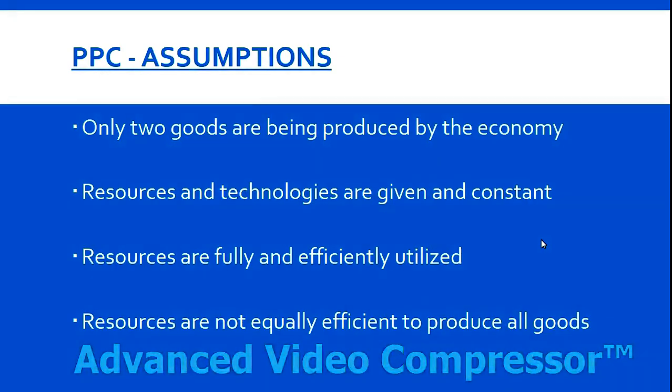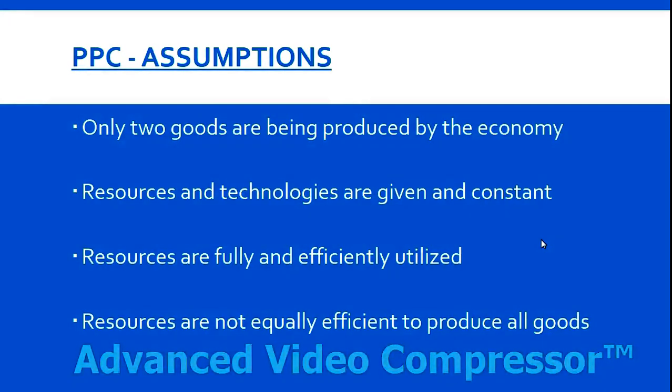Assumptions of PPC. For PPC to work well, there are certain conditions which need to be maintained. Number one, it is assumed that the economy is producing only two goods and services. Number two, it is assumed that resources and technologies are given and constant. Number three, it is assumed that resources are fully and efficiently utilized. And number four, it is assumed that all the resources are not equally efficient to produce all the goods and services.